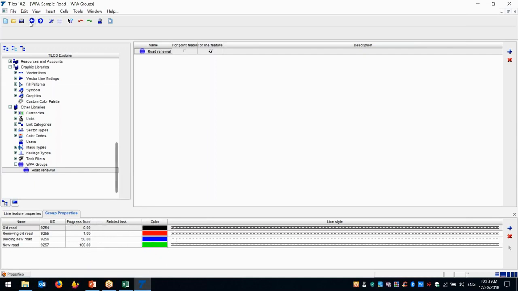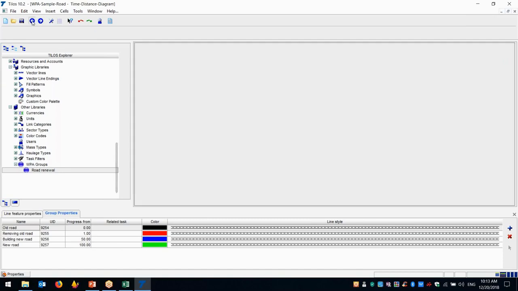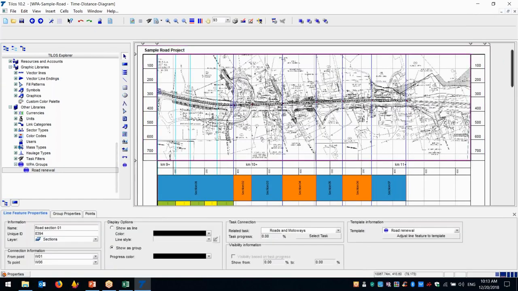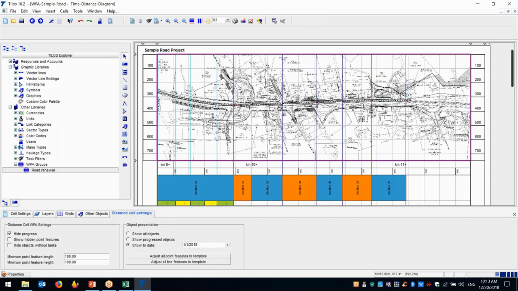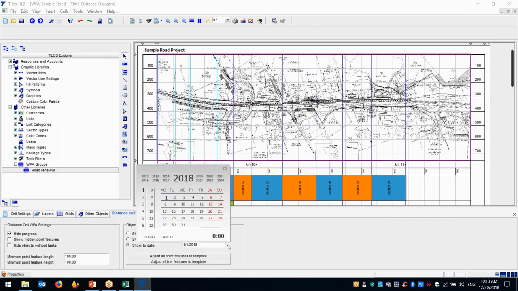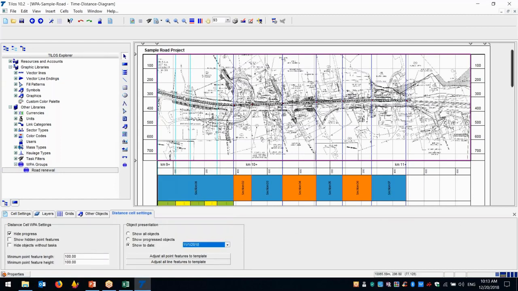Now I would like to show the line. If it is black, it means there is no progress. Before starting the demo, if you select, for example, November 1st, and this activity is black, it means I have no progress in my project on the 1st of November.